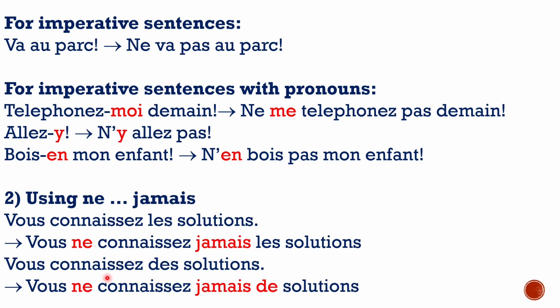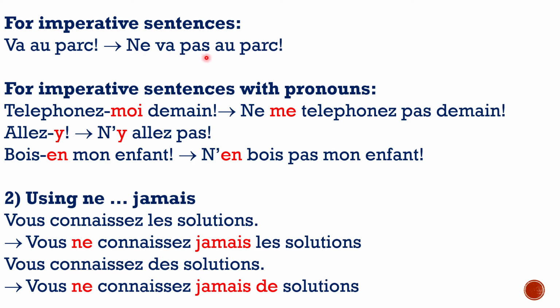Now, what happens if you have an imperative sentence? For example, va au parc, go to the park. What will happen is you will follow the same rule. You find the verb. In the imperative sentence, it's easy because the verb tends to be the first word of the sentence, and you wrap your ne and pas around that first verb. Ne va pas au parc. Va au parc is go to the park. Ne va pas au parc would be don't go to the park.